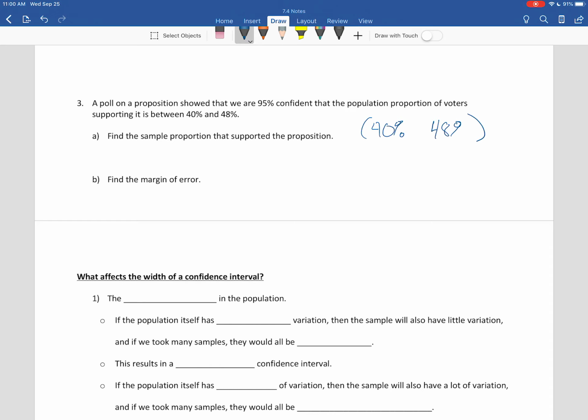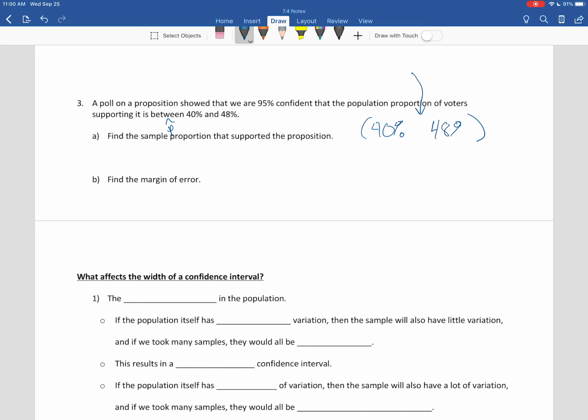Okay, we want to find then what is the sample proportion. So this is kind of working backwards. Usually what we do is we find that sample p hat value, and then we add or subtract the appropriate amount to it on either end to come up with our confidence interval, right? When we did it by the brute force method, that's what we had to do. That's what StatCrunch does for us on the back end. It adds and subtracts the same amount to that sample proportion.